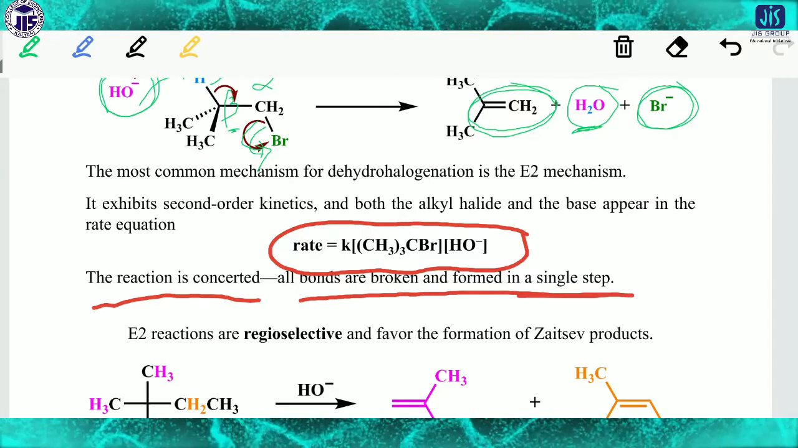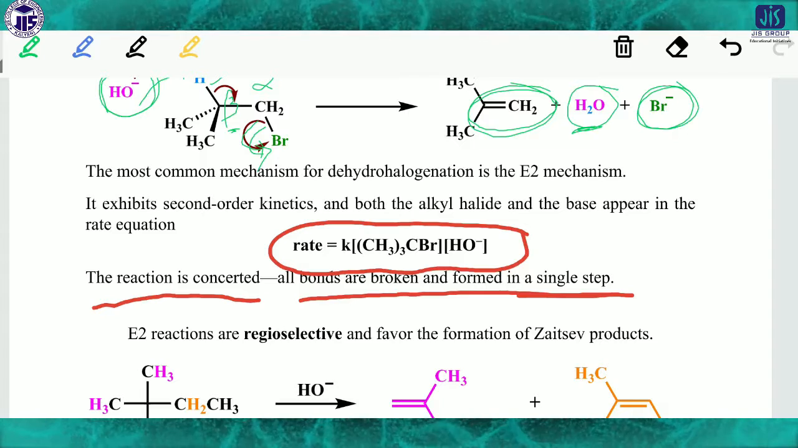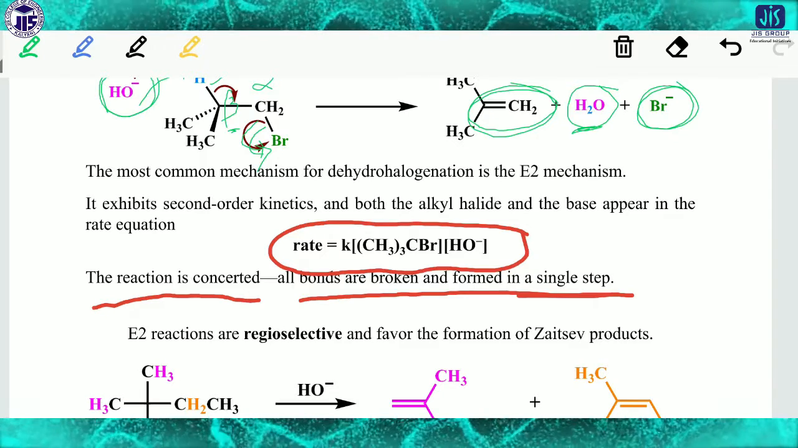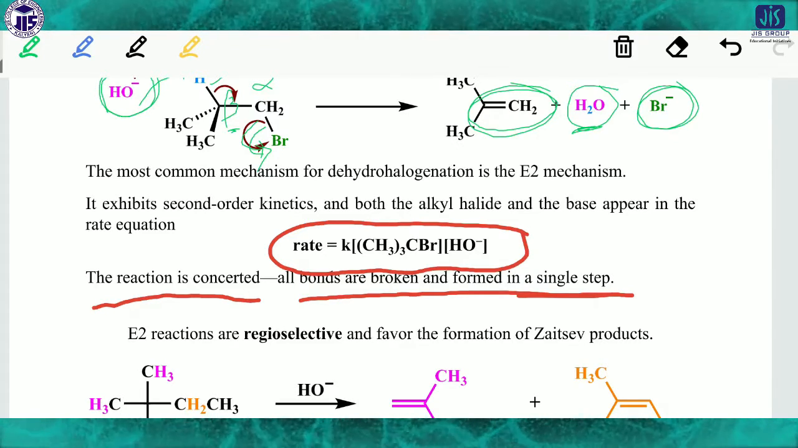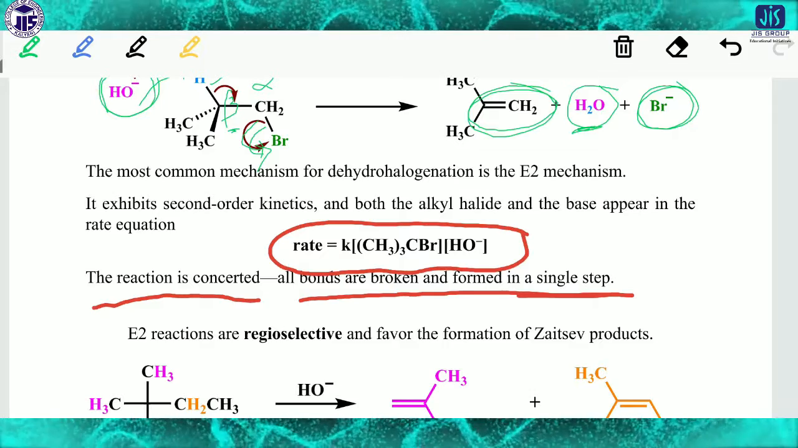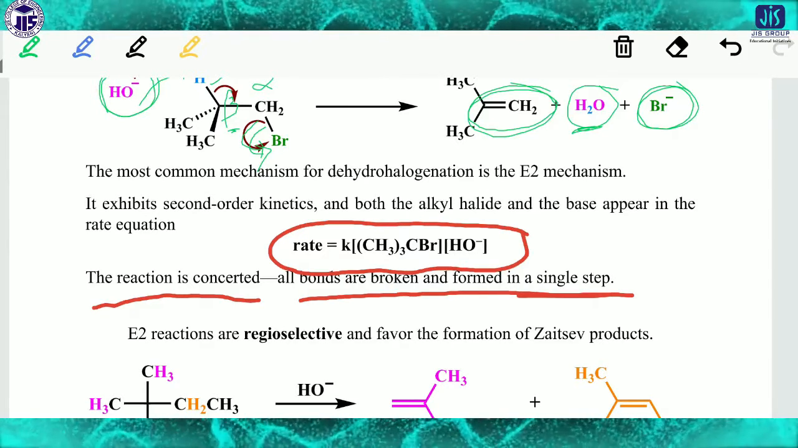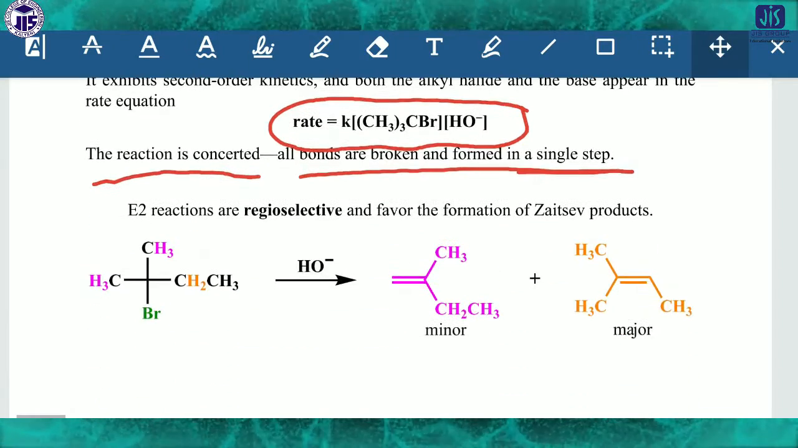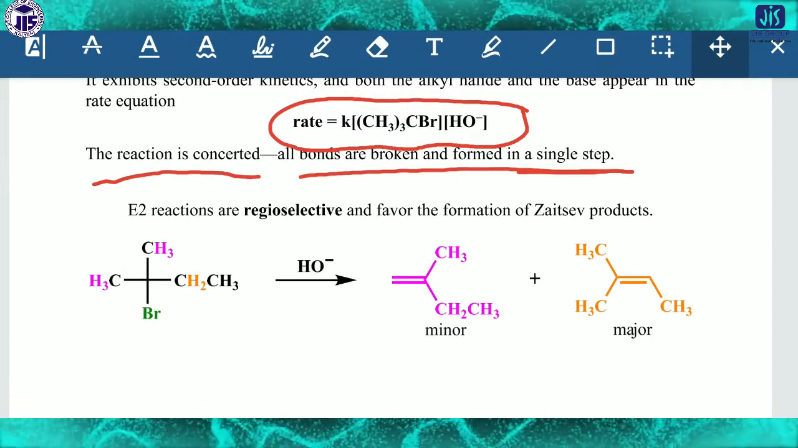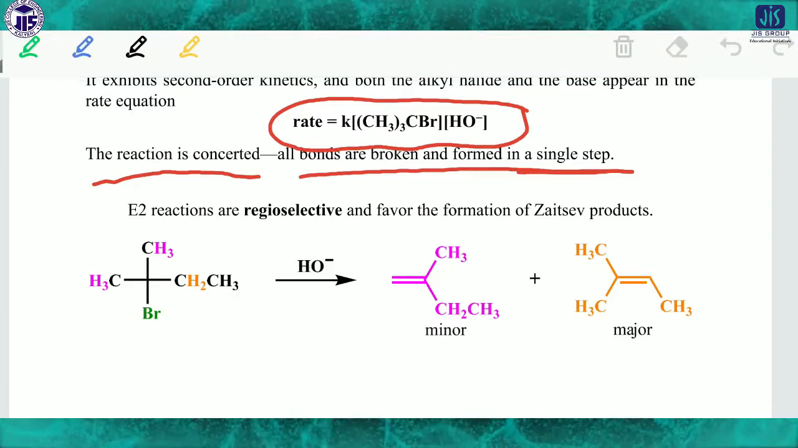You have to keep in mind this word. This is the very important thing, because it occurs in parallel. At a time, bond breaking and bond making occur. So here, some examples are also there.